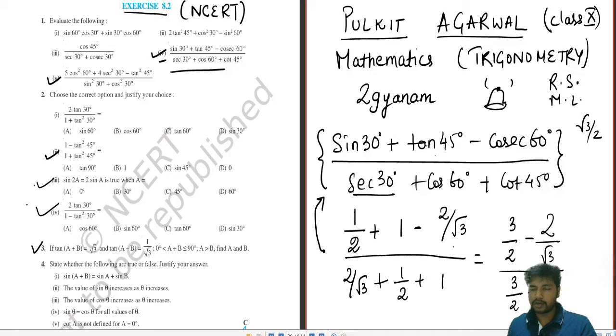Divided by 3 by 2 plus 2 by root 3. I am arranging it so that you all can solve it properly, keeping the rational and the irrational part in different forms. This is the rational part and this is the irrational part. Keeping it separately would help you not to mix it up. Now you all can take the LCM and complete this one. Obviously, I would be removing this part. This part is not required.